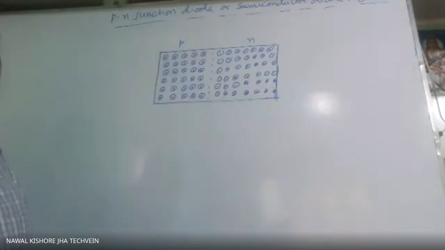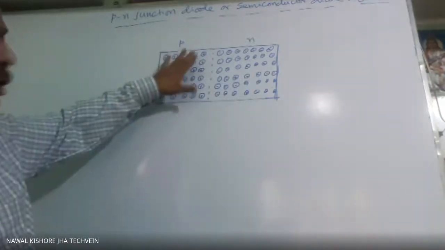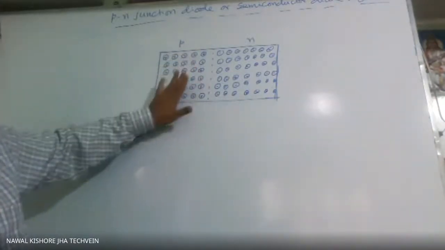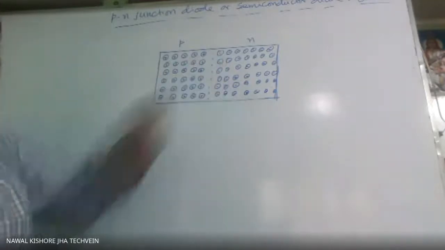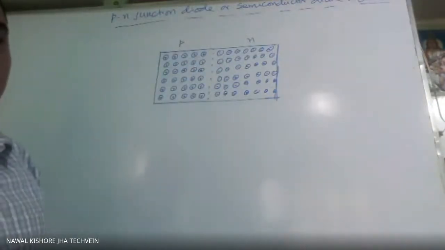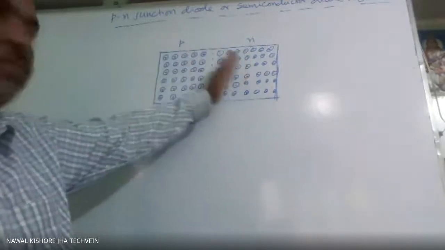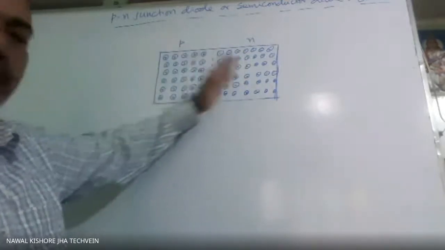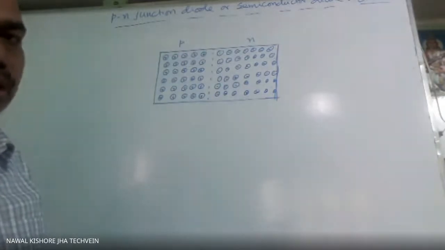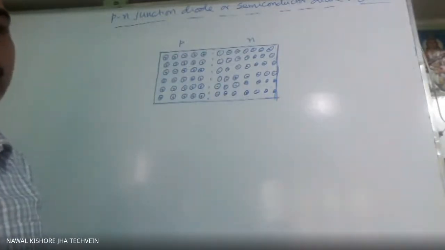Now there will be diffusion. Here there is a deficiency of electrons, and this side has an excess of electrons. As a result, the electrons will start moving to this side. That is what we call diffusion.